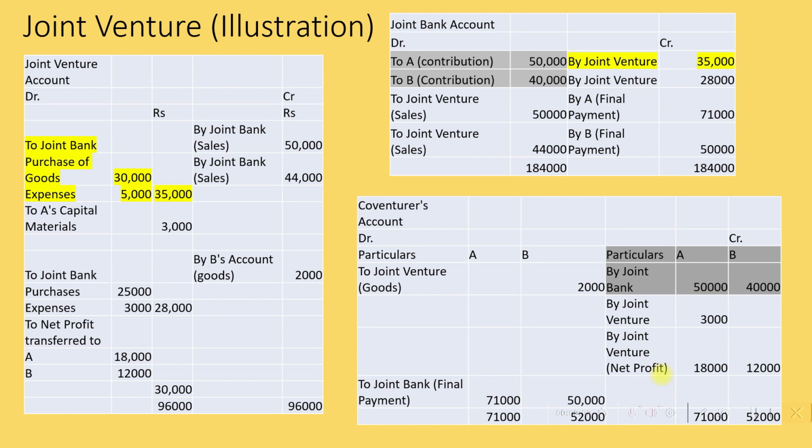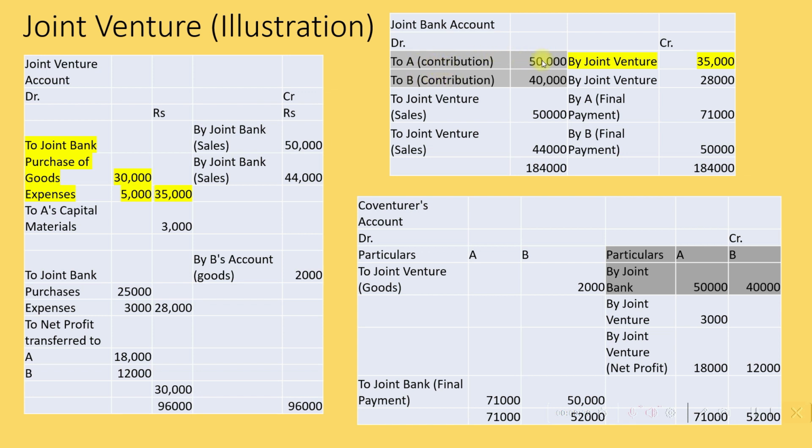So here in this joint venture illustration, we record A deposited 50,000 and B deposited 40,000. So that will be shown on the debit side of the joint bank account. So here we actually say A's contribution and B's contribution.